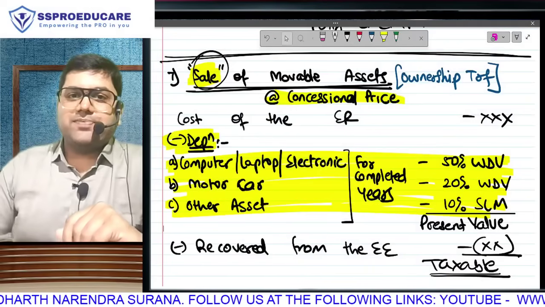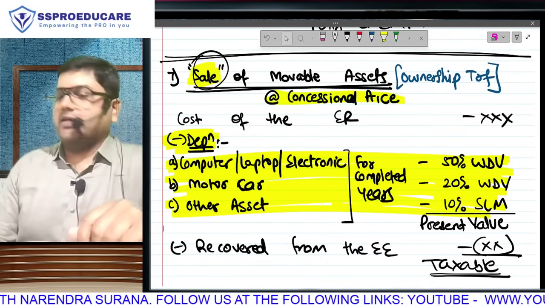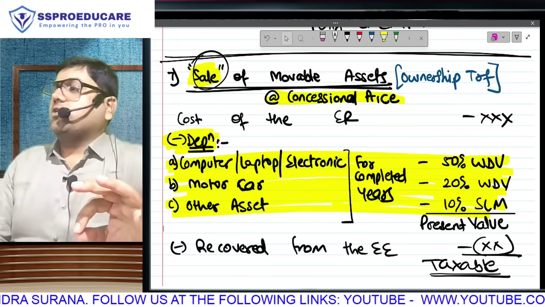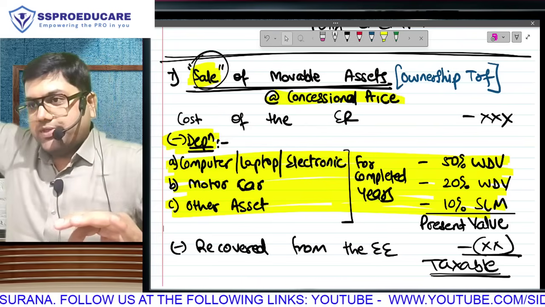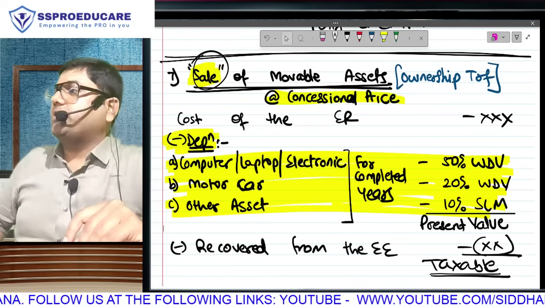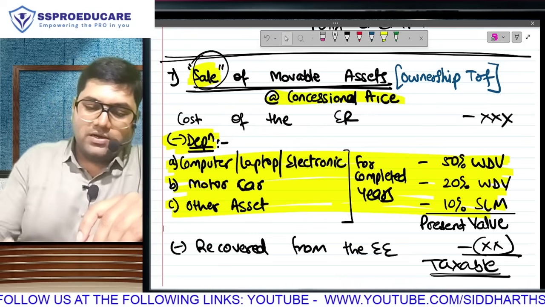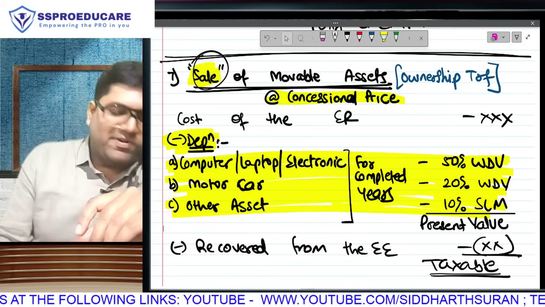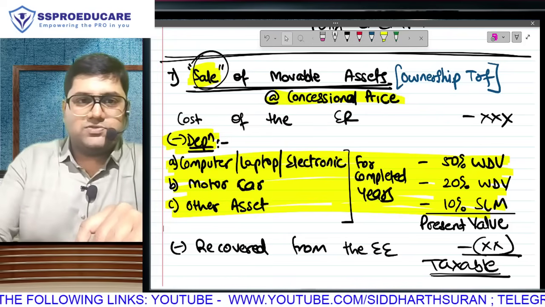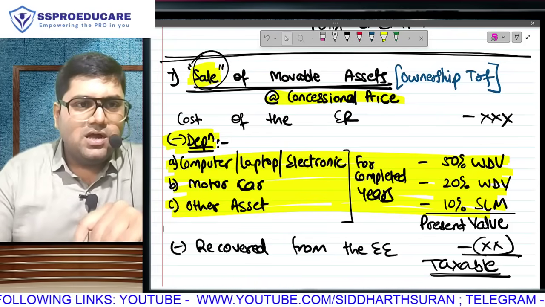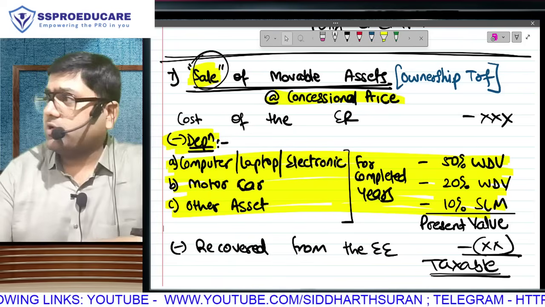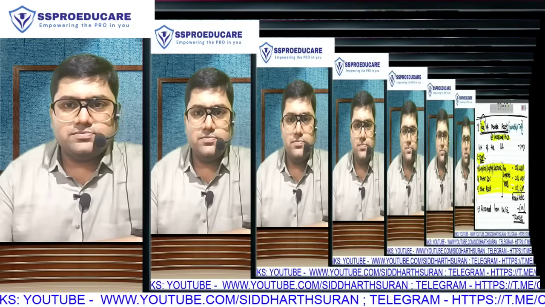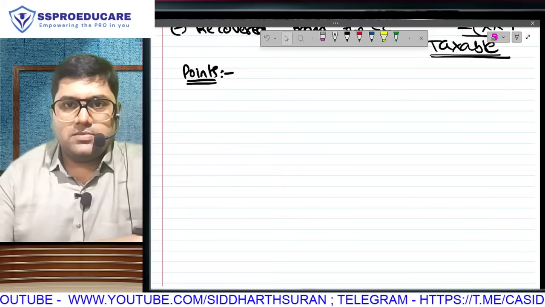Okay, ladies and gentlemen, the last perquisite that we have completed is use of movable asset and sale of movable asset. We will be solving questions on some of the perquisites that we have studied right now. But before that, about this last perquisite, sale of movable asset, I just want to give you a couple of points to be noted.